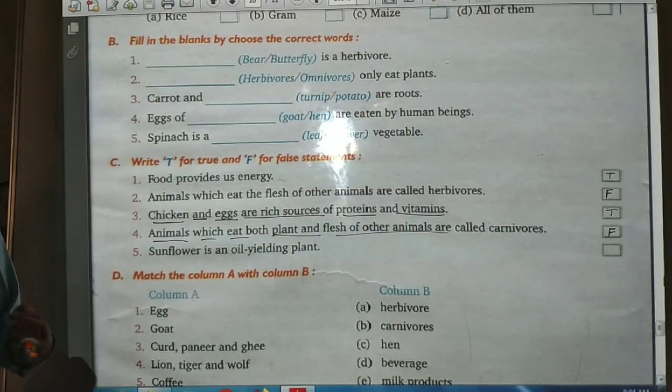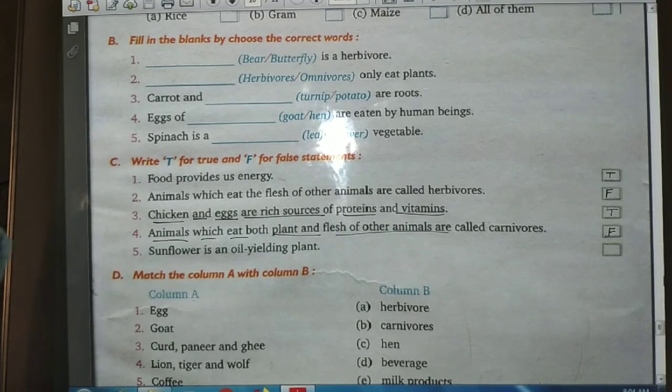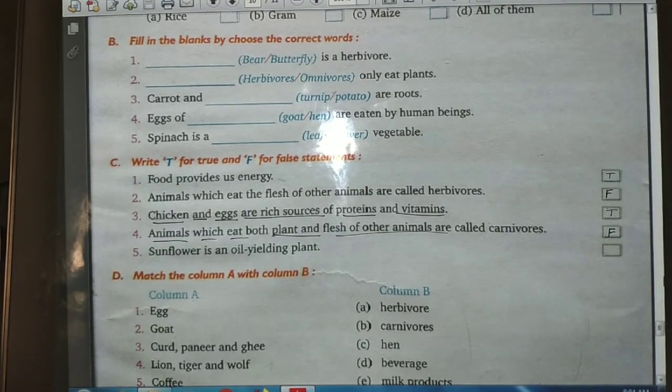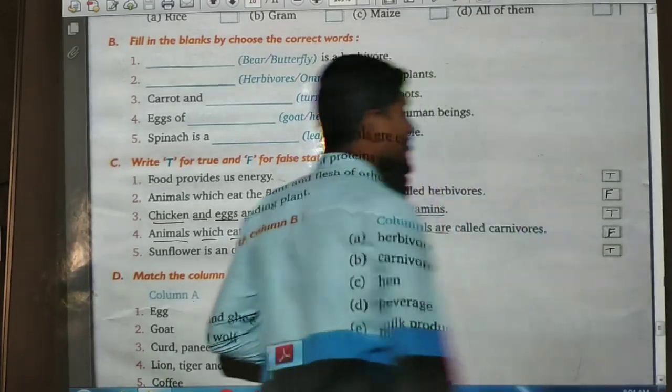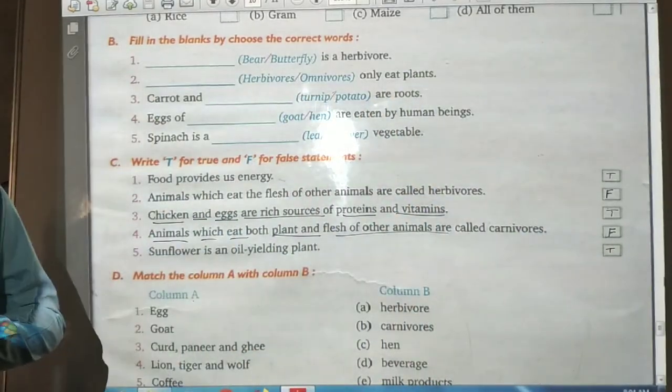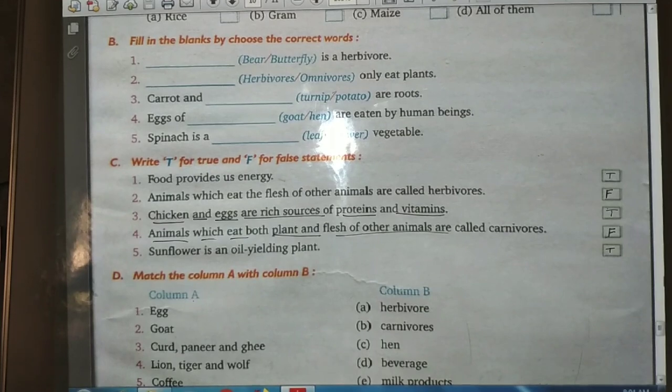So what is our last and final statement? Sunflower is an oil yielding plant. True or false? This is a true statement. So this is the true and false for these statements.